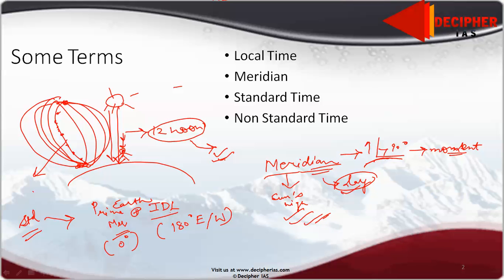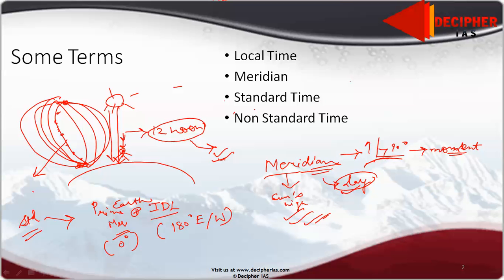So what do you mean by standard time? This is the method adopted so that we have a uniform time throughout the country. Such uniform time is based on the central meridian of the country, or the meridian on which the most important city is located. For example, in India we have decided on a standard time.